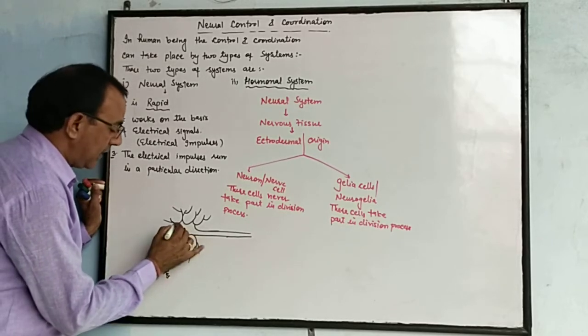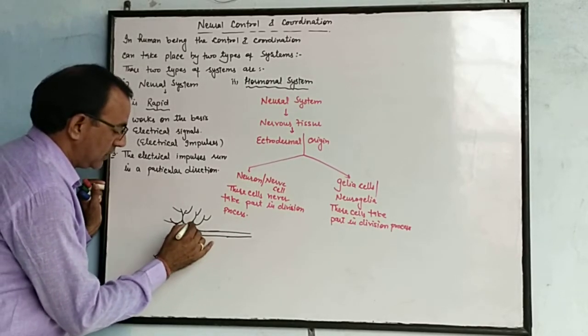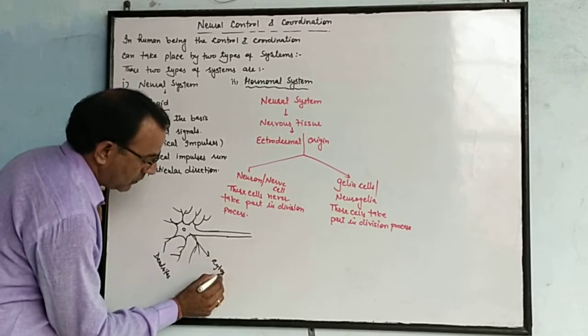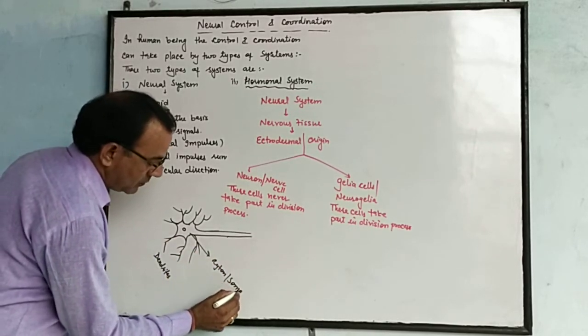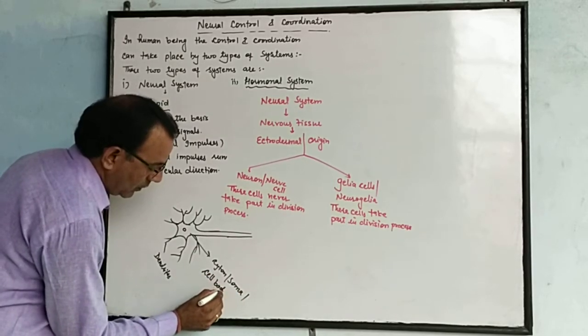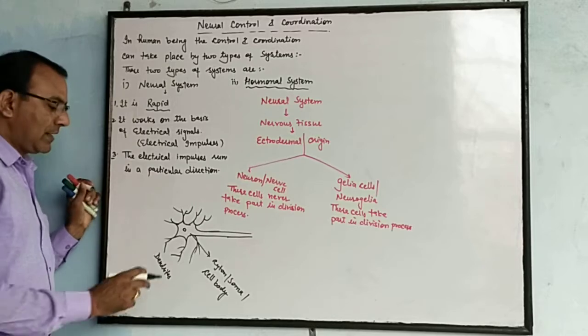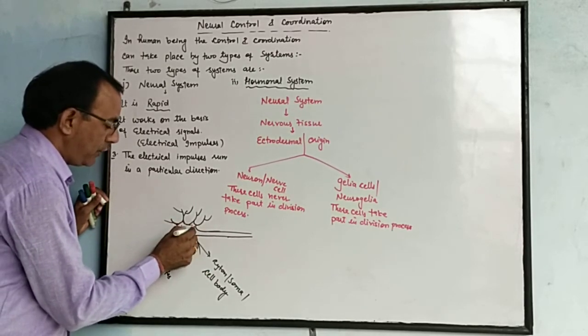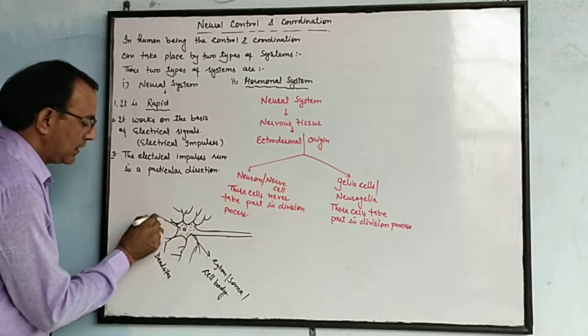Just inside the dendrites is the structure known as the cyton, soma, or cell body. The cyton consists of a fluid called cytoplasm.